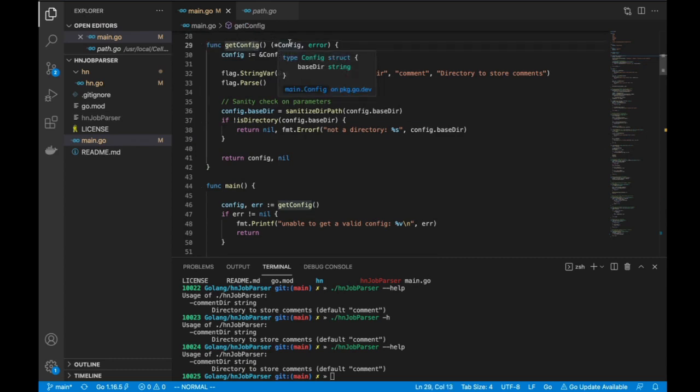Once this is done, I know that the configuration gives me, at this point of time, the configuration struct is just one parameter, which is based here. And I know this is already sanitized. So I don't intend to perform any sanity checks after this. Wherever I'm using the parameter, I'm just going to use it straight away.